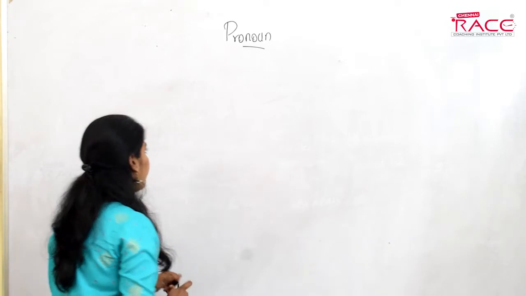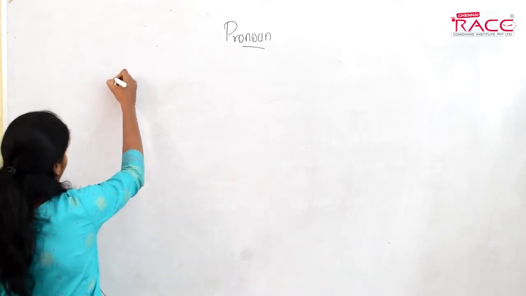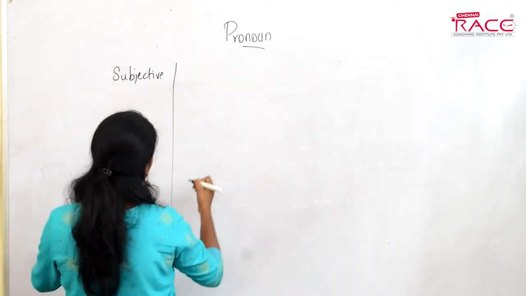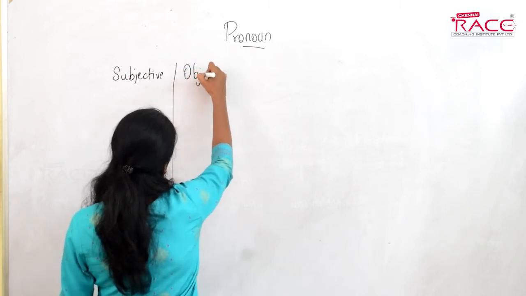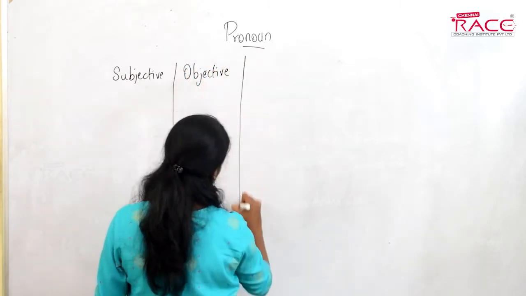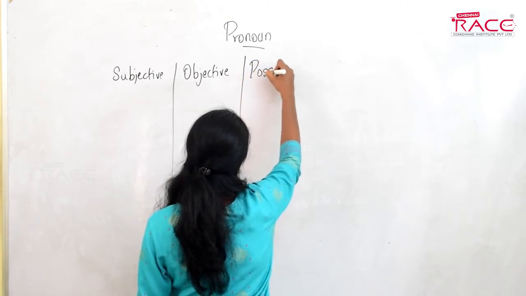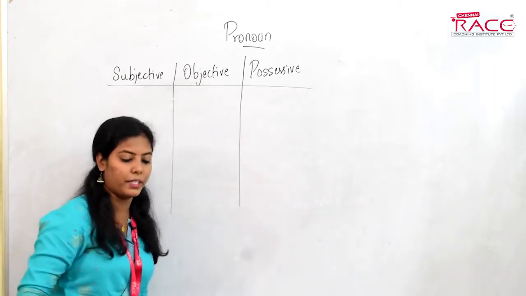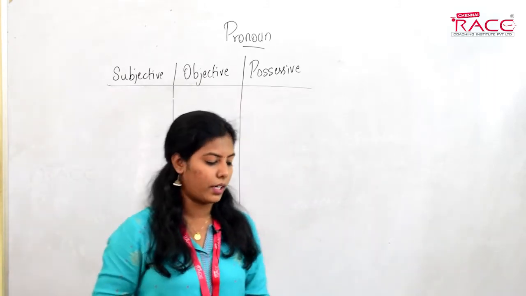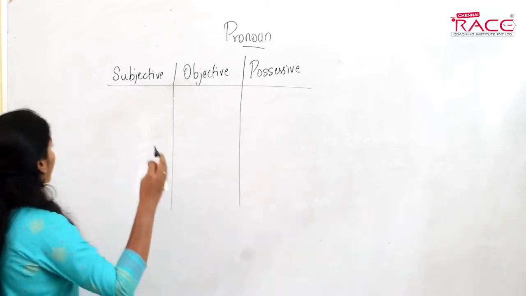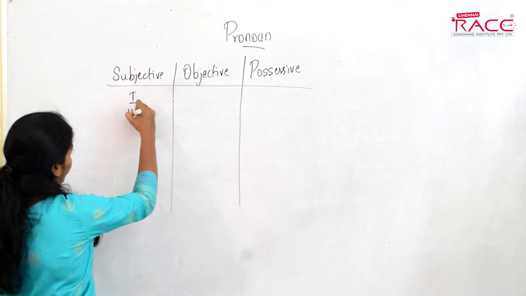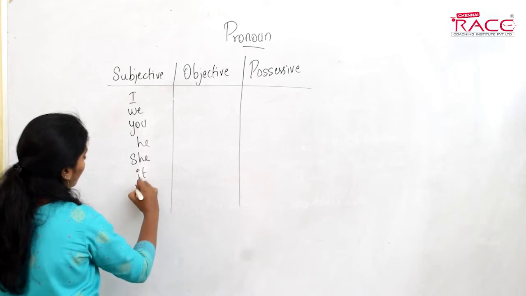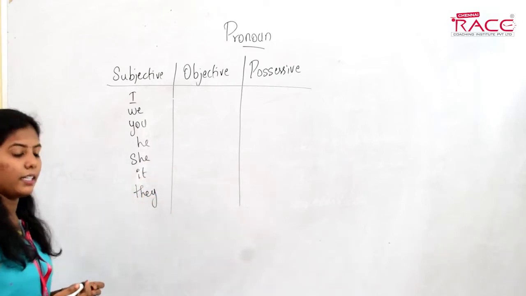So we have three forms of pronouns. That is subjective pronoun, objective pronoun, and possessive pronoun. Subjective, objective, possessive. Possessive means it denotes ownership. So I'll write down all the pronouns we have: I, we, you, he, she, it, they. These are the pronouns we have.